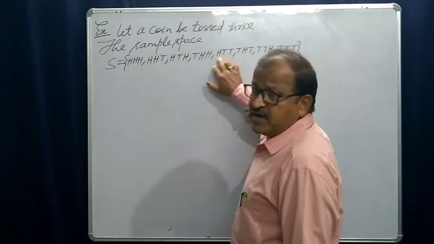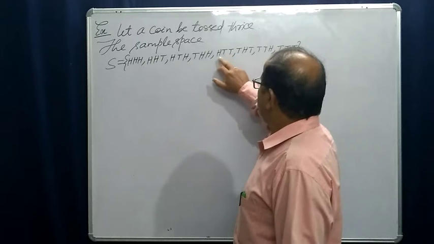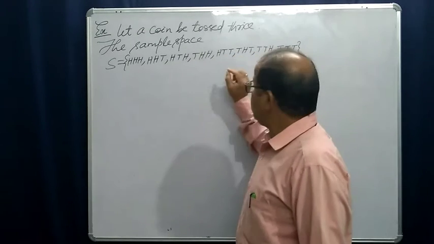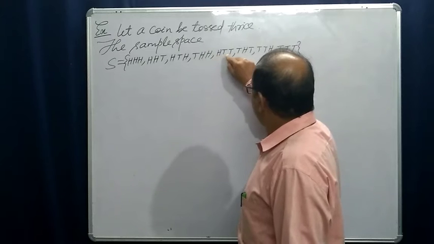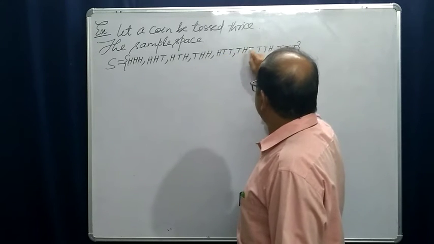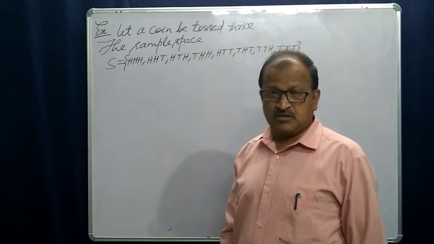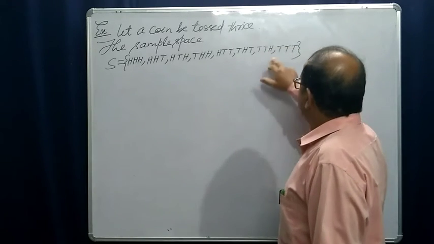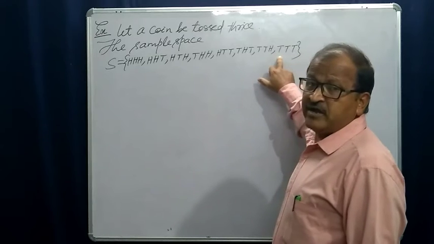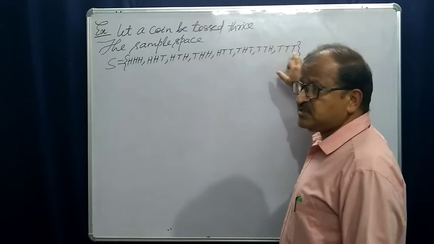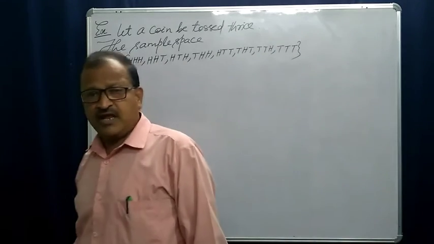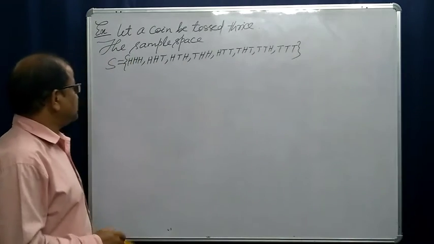Good. 1 head and 2 tails. Here, head, tail, tail; tail, head, tail; tail, tail, head. I am moving: first I am taking head and moving it one by one to the second position, then to the third position. Mathematically you can do it like this. Then after that no head may occur. That means the last case will be tail, tail, tail. Right? So this is our sample space.